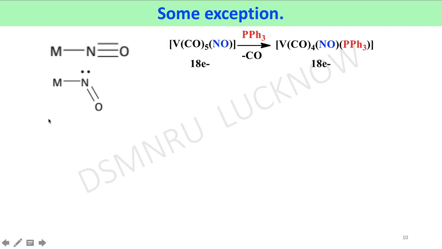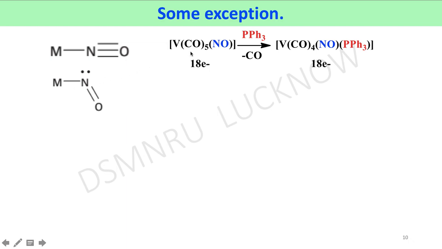First one, if it is bonded to the metal in a linear fashion, then this nitrosyl group can donate 3 electrons to the metal atom. But if it is in bent form, then it donates only 1 electron.